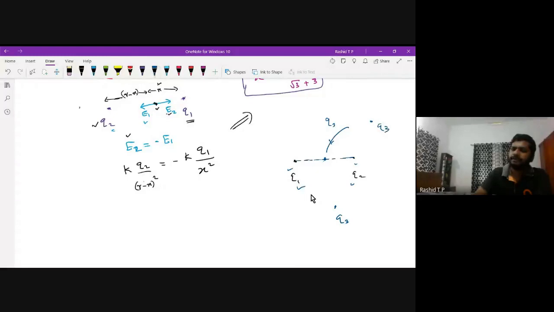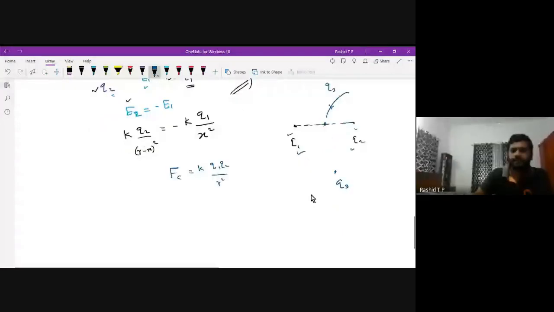Actually, the Coulomb force F is equal to K, 1 by 4 pi epsilon 0, into Q1 Q2 divided by R squared. This force F is proportional to 1 by R squared, that is, force is proportional to the inverse of the square of the distance between the 2 charges. Such a force is a central force.